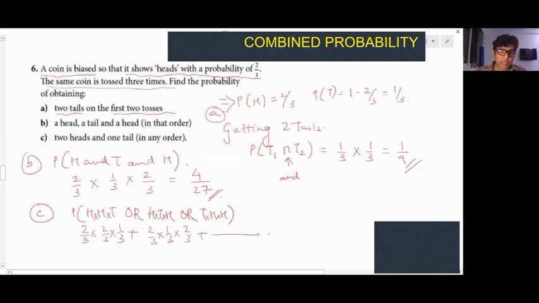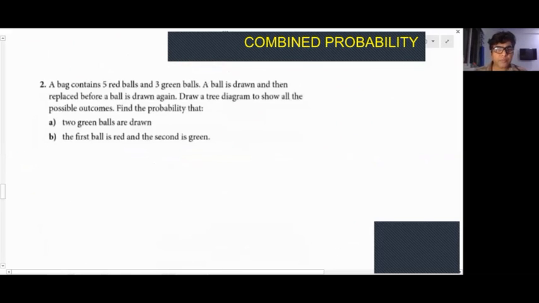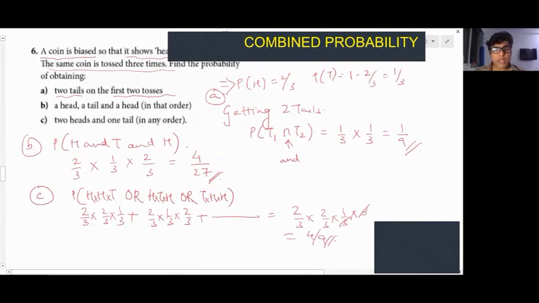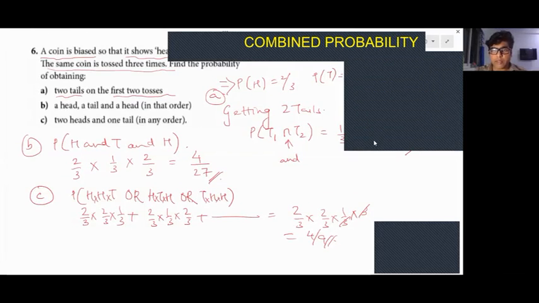It has to be the same. That means directly I can say 2 by 3 into 2 by 3 into 1 by 3 into 3, because it is 3 times. Do you understand this? So 3 gets cancelled. A smarter way of doing it, right? So what do you get? You get 4 by 9. That's understood. I hope that's clear. Okay, so that completes the combined probability. I hope that is understood by everyone. I end this video right now.